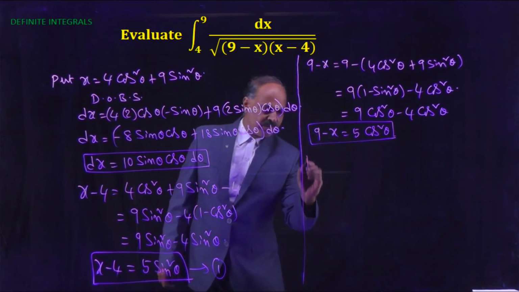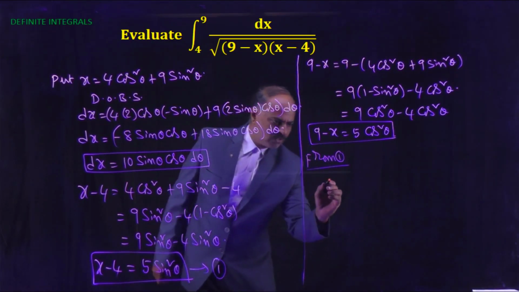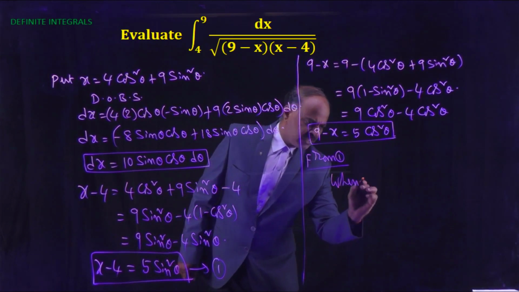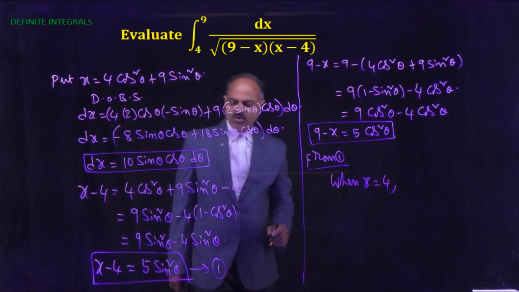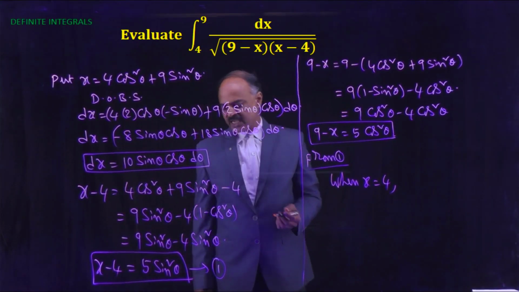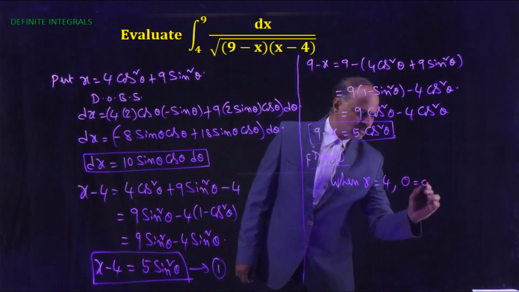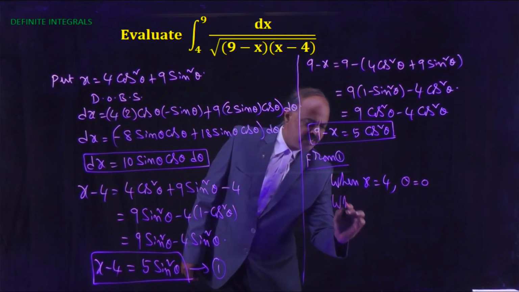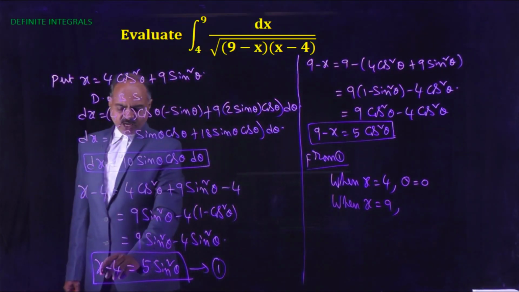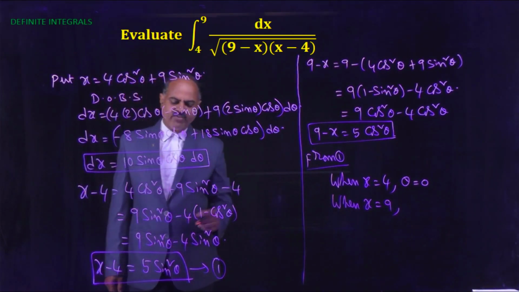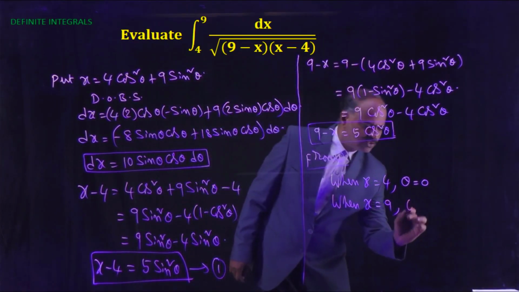So from equation number 1, when x equals 4, 4 minus 4, 0 equals 5 sin square theta. So this implies sin square theta equals 0, therefore theta equals 0. When x equals 9, from equation number 1, 9 minus 4 equals 5, 5 equals 5 sin square theta. So sin square theta equals 1. Therefore theta equals pi by 2.